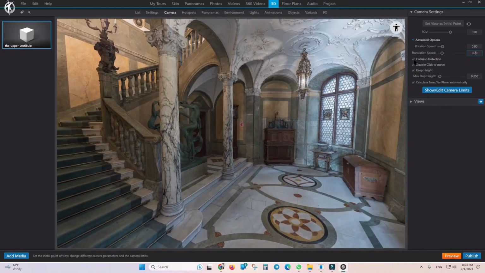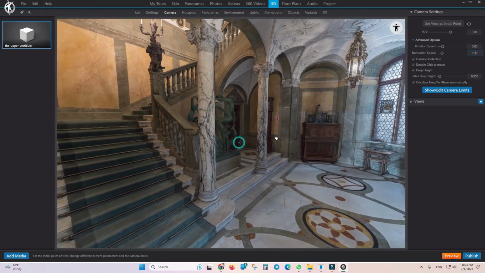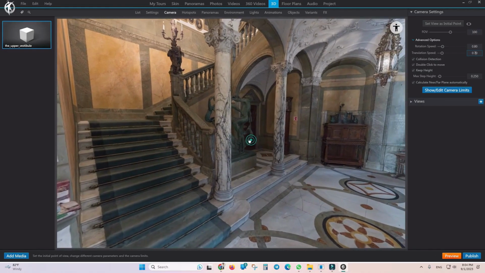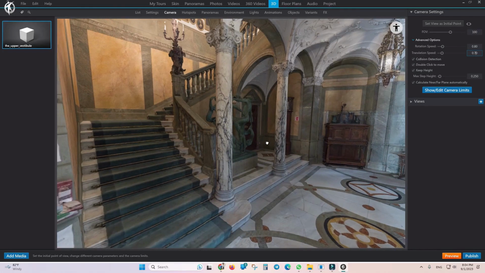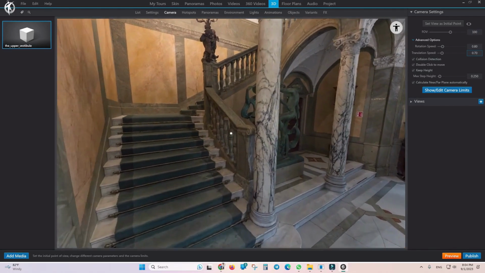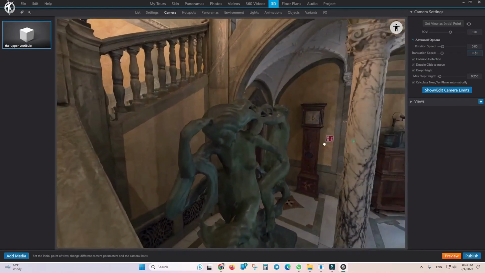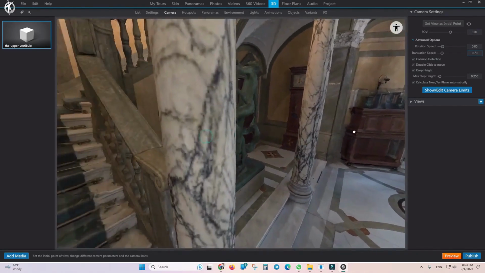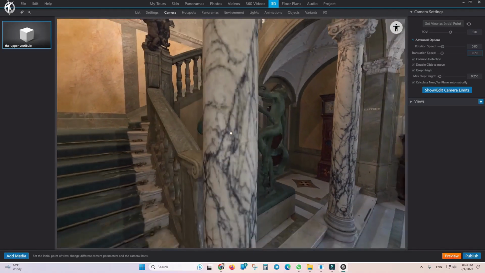The next option is collision detection. Basically, collision means impact, and as you can see, this option is checked. When it's checked, it means the software can detect collisions in this mode. Now watch as I move and make the camera collide with this column. As you can see, the camera, look, it hit the column and stopped.